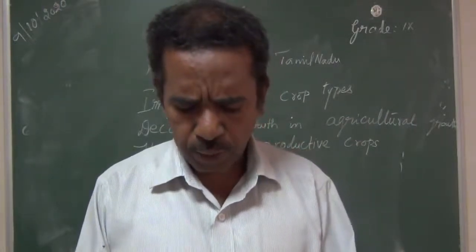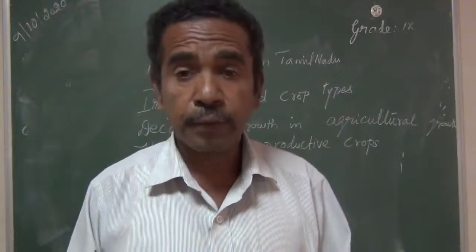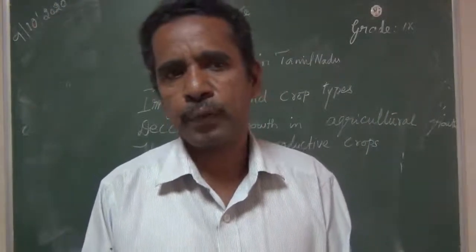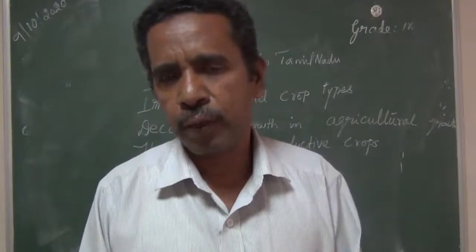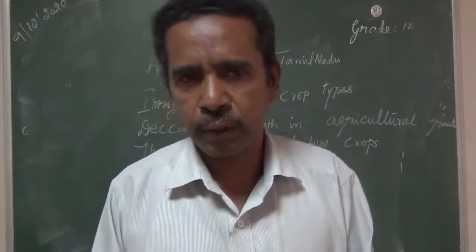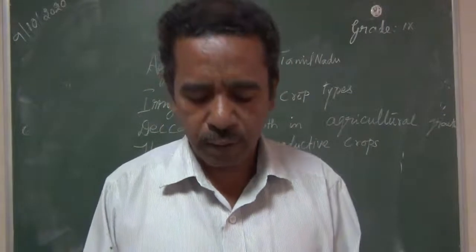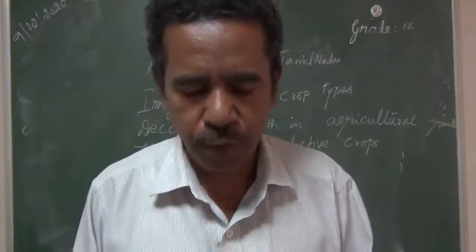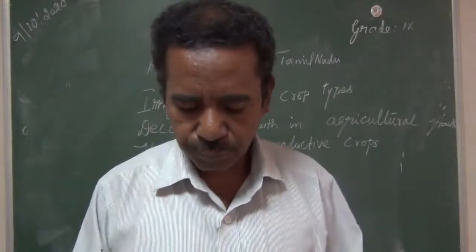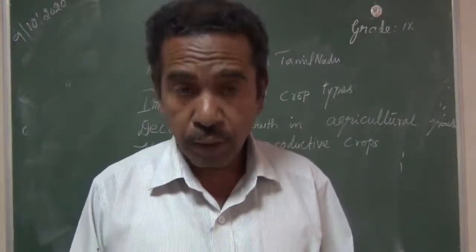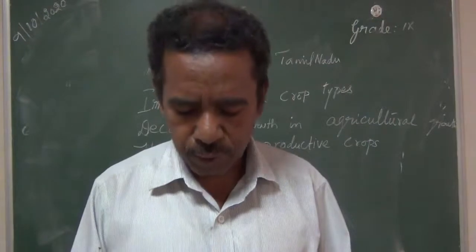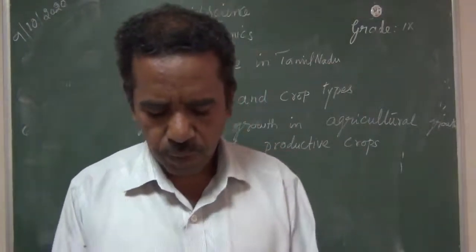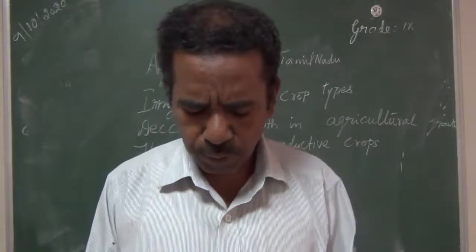Next to paddy, maize stands second in the production. First paddy, because paddy is the important food crop, the staple food of the people of Tamil Nadu. So the productivity is increased. Even other crops' productivity also increased by introducing the scientific methods in agriculture. The productivity of crops continues to increase.